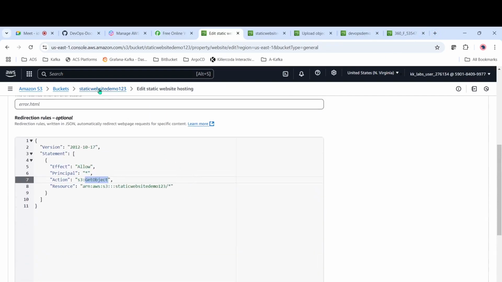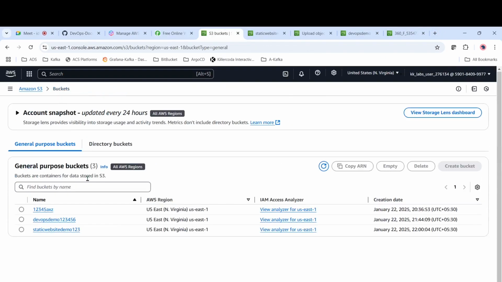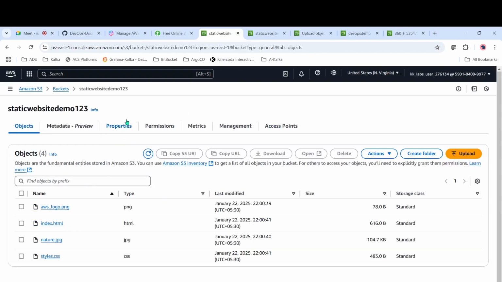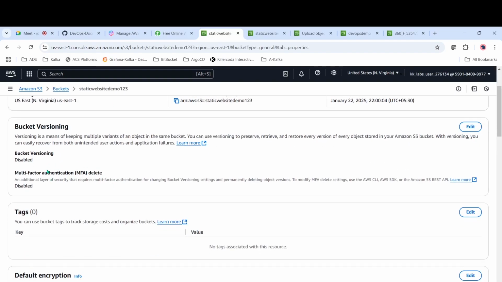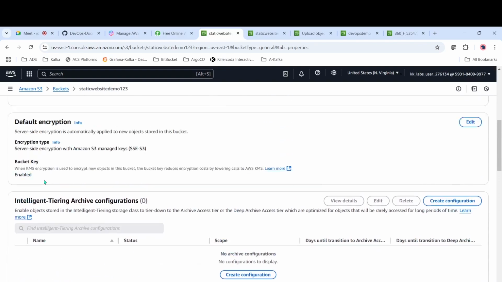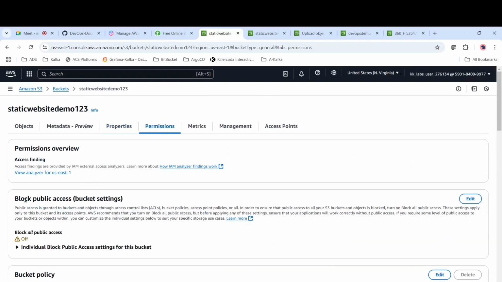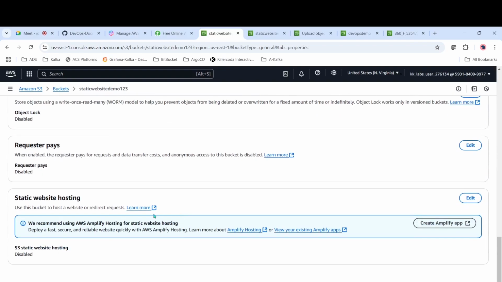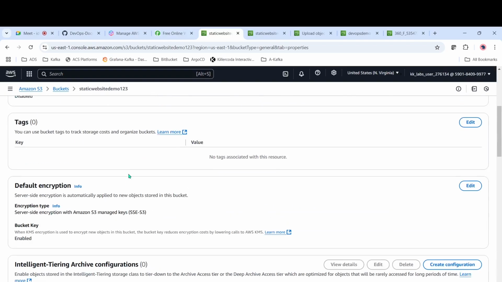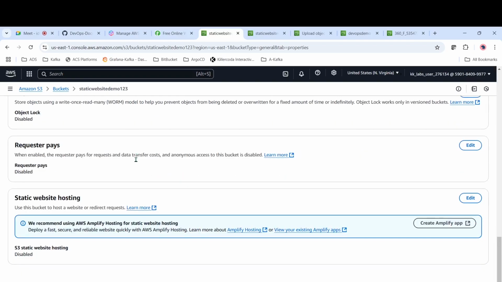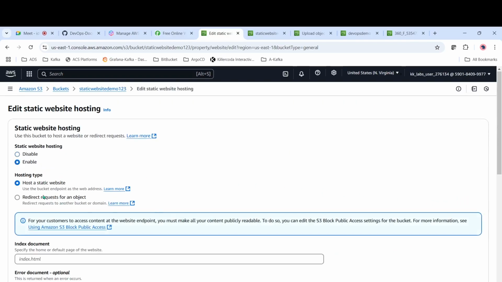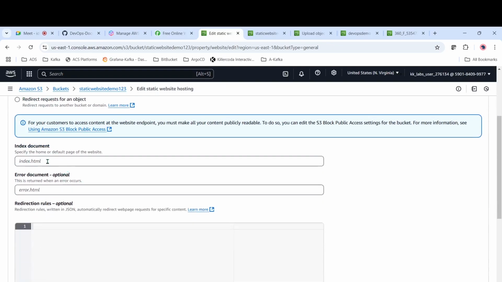The main thing which we have to see here is, when you select this one under properties, you should enable this one. Under permissions, you have to enable this public access, otherwise it will throw an error. So you have to enable this, and then configure these configurations. Under properties, if you come to the bottom, you have something called static website hosting. Here you have to enable this, create the static website, and pass the index.html.